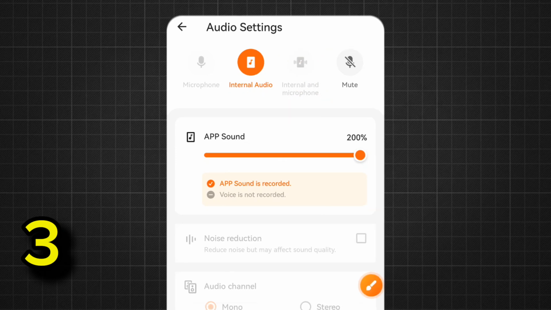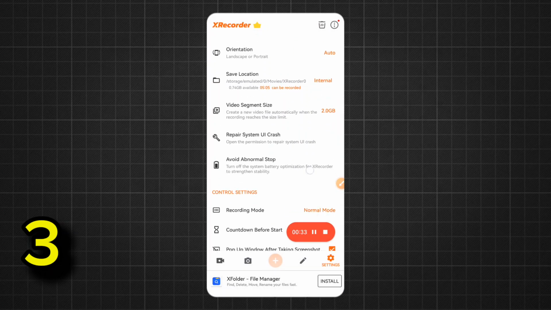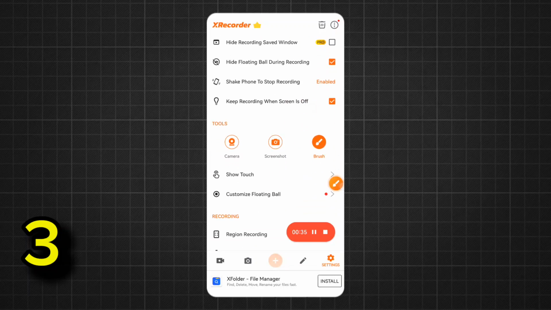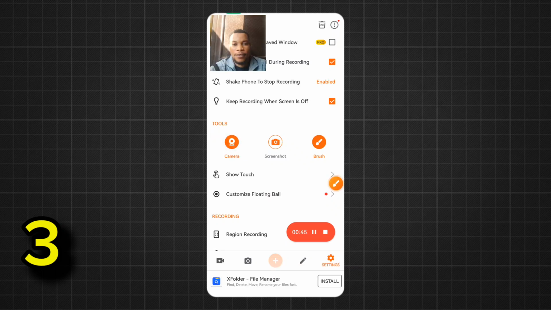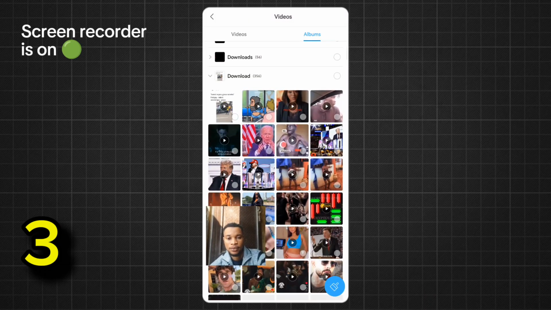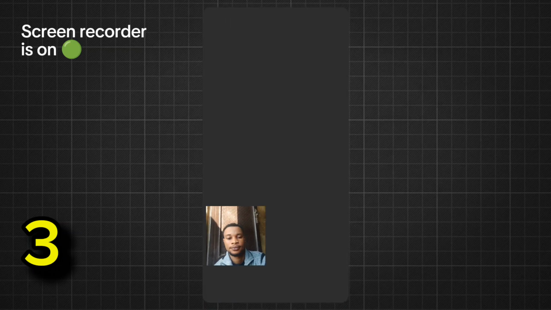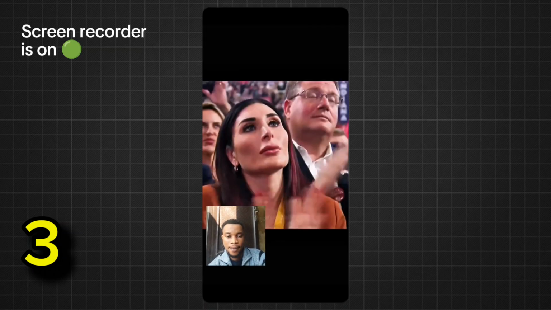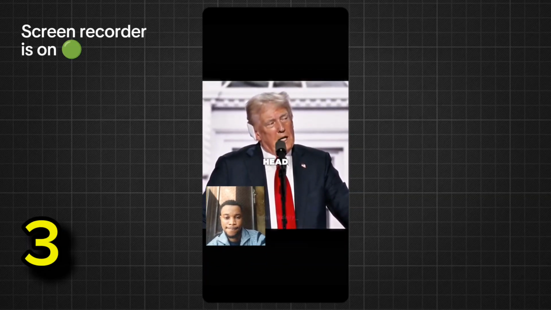Once that is done, you can go back to your settings again and scroll up, and you're going to see your tools option right here. You're going to come there and select camera. Once you select your camera, you can see that it's going to pop up a camera on your screen like this. Once you have started your screen recorder, then you can go ahead to record. Here I'm going to select the video I want to make a screen recording of, so the video is going to be playing on the background.